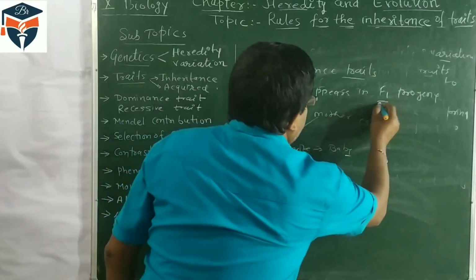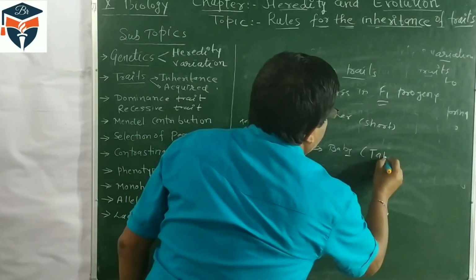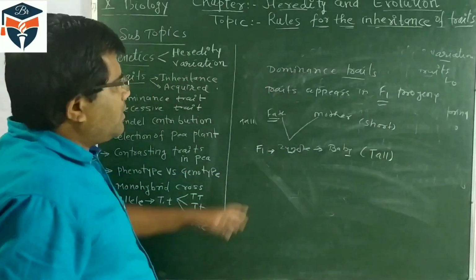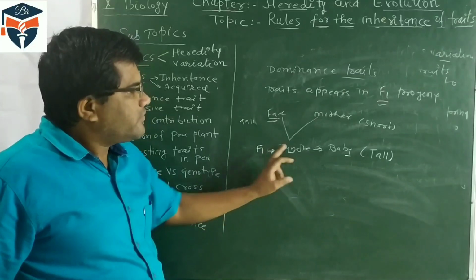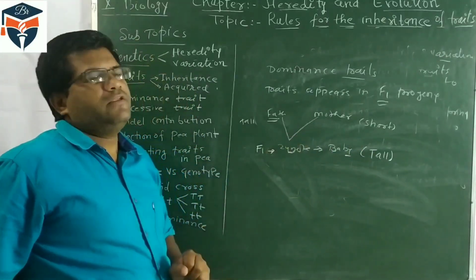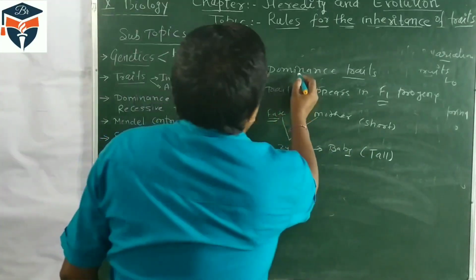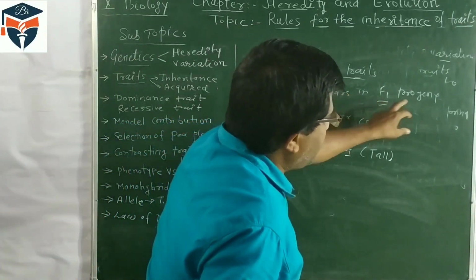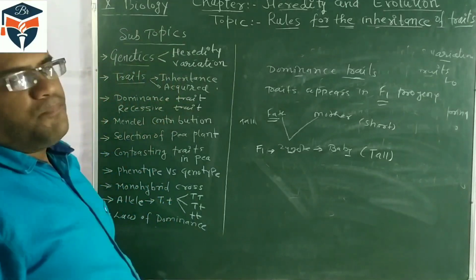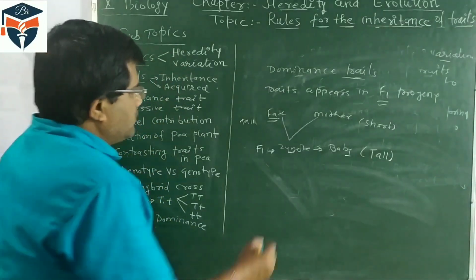So, this progeny is also having the tall. It means what? Here are two traits, tall and short trait, but in the F1 generation, only the tallness trait appears. So, this is called dominant trait. It means traits that appear in the F1 progeny are called the dominant traits.